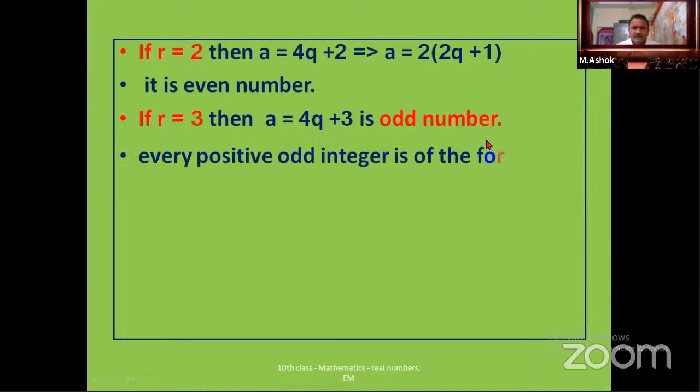So finally we have proved what we have proved: every positive odd integer is of the form 4q plus 1 or 4q plus 3. Okay, so this is a way to prove. So you have to practice the sums, then only you can understand, or you can do it anytime.